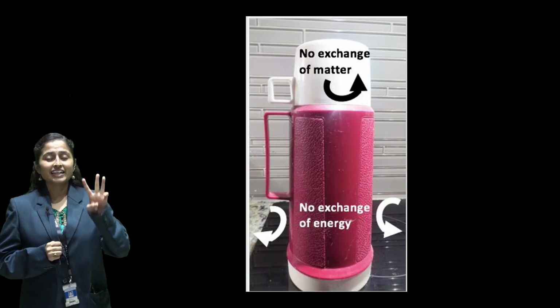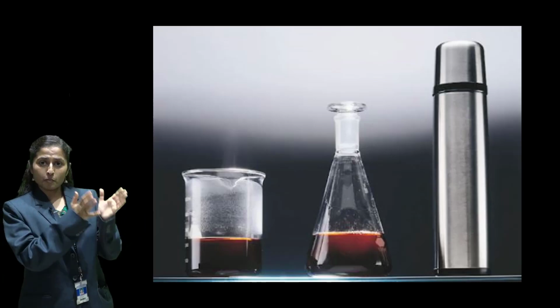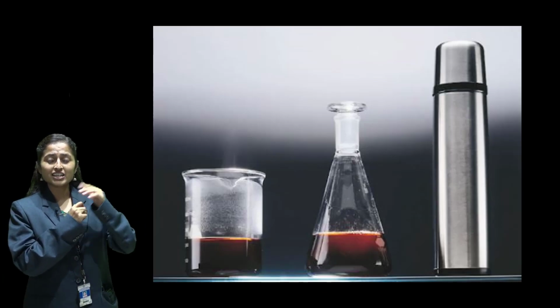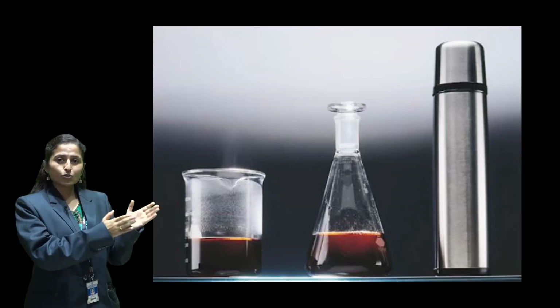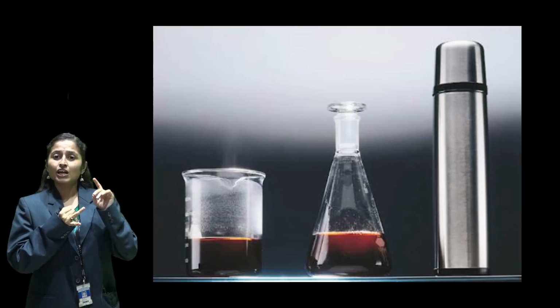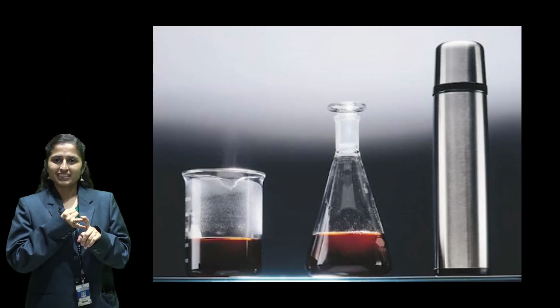So these are the three different types. Summing them up: open system, both mass and energy transferred. Closed system, only energy is transferred. Isolated system, neither mass nor energy is transferred, right?